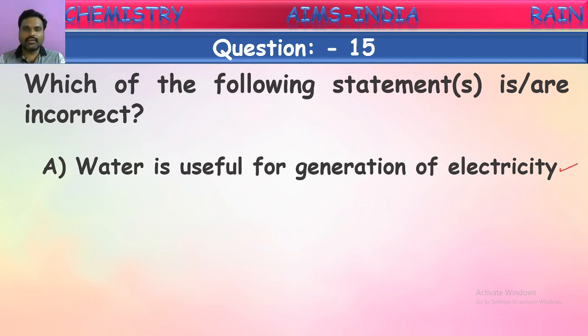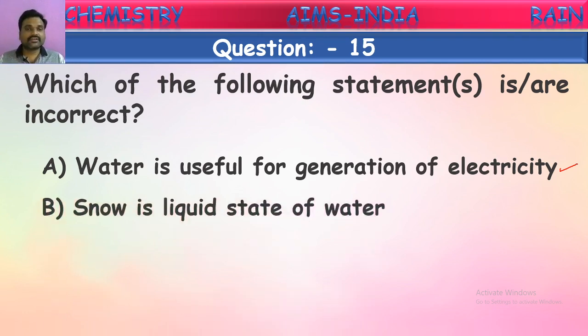When water is flowing, they use some turbines for rotation because of this water flow. So while these turbines are rotating, they produce electrical energy from those. So hydro energy is produced from water. So water can be used for production of electricity. It is being used. So first, this is a correct statement, not the answer. It is a correct statement.